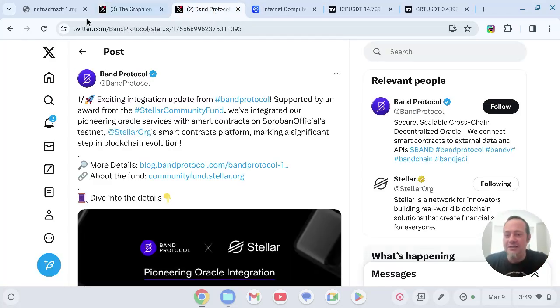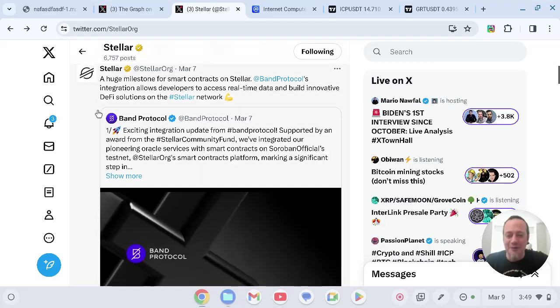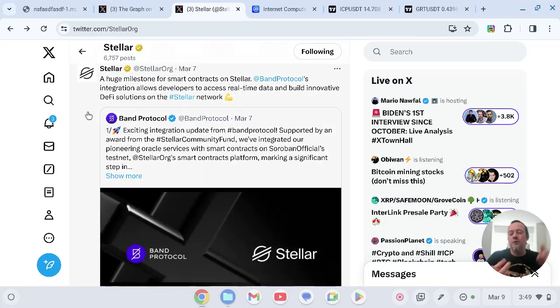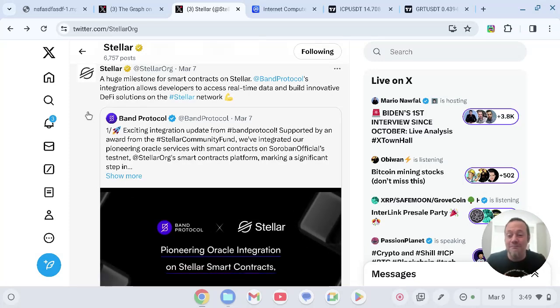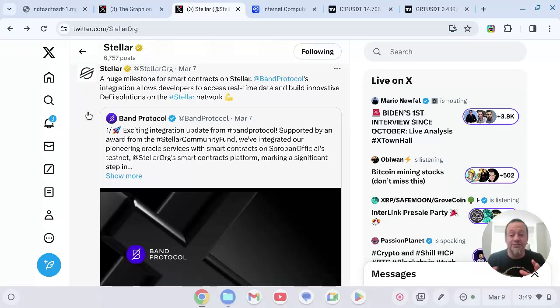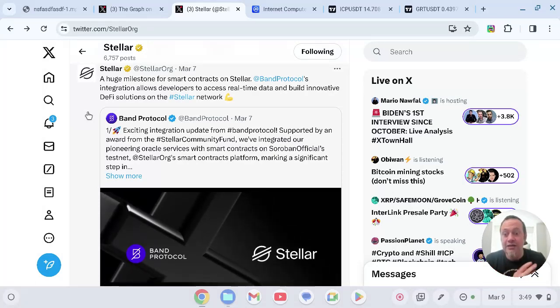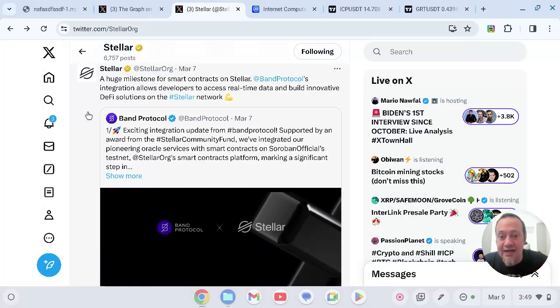And my third one, you think it's Band Protocol? Well, no. Actually, it is Stellar Lumens. So we have the graph, we have Stellar Lumens, and we have the internet computer. And I'd like to see all of these cryptos integrated on one platform where you don't need a bridge that can be hacked and can be drained, you know, all the money gone and your data gone.